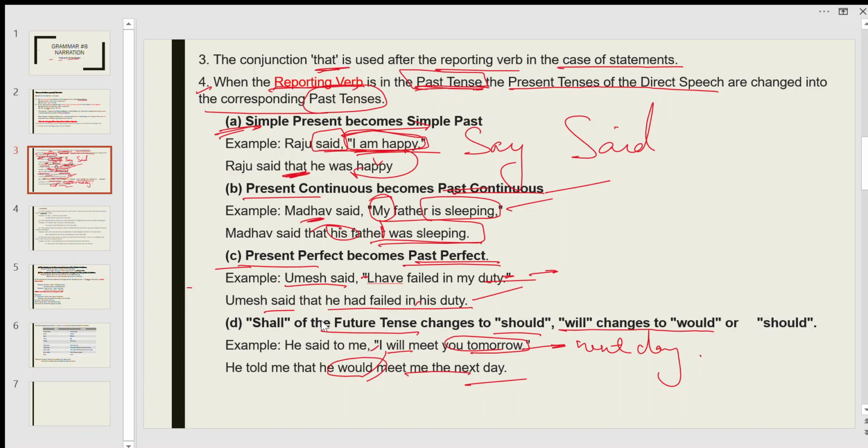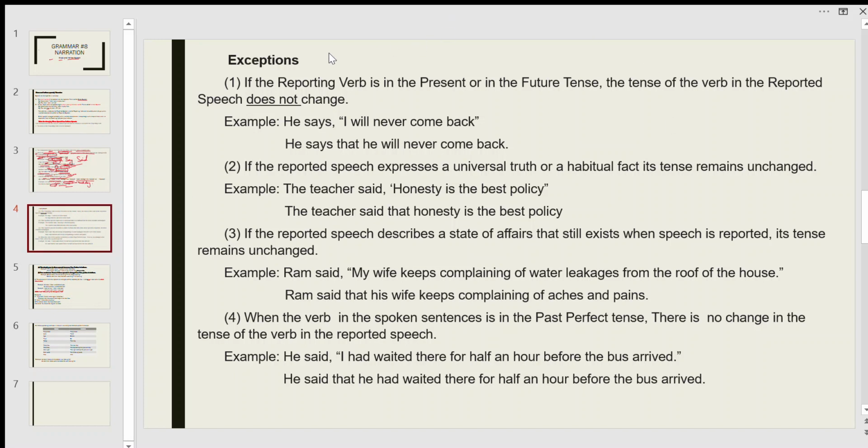Now, moving on to exceptions. We have discussed some rules, but there are exceptions where these rules do not work. For example, if the reporting verb is in the present or future tense, very important, the tense of the reported speech does not change.